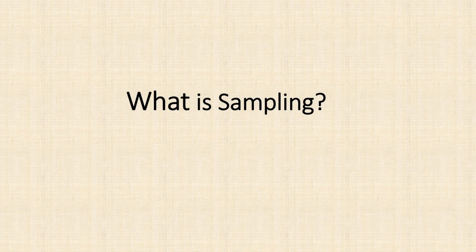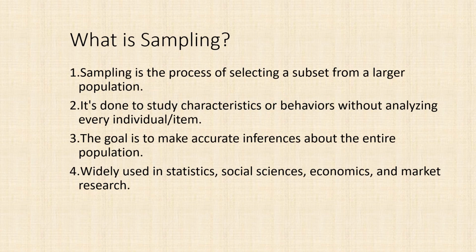What is sampling? Sampling is the process of selecting a subset from a larger population. It's done to study characteristics or behaviors without analyzing every individual or item. The goal is to make accurate inferences about the entire population. Widely used in statistics, social sciences, economics, and market research.